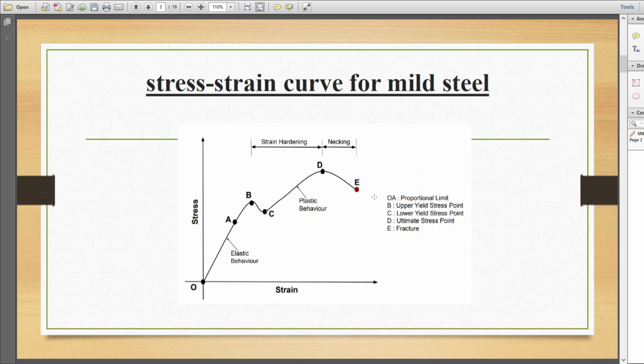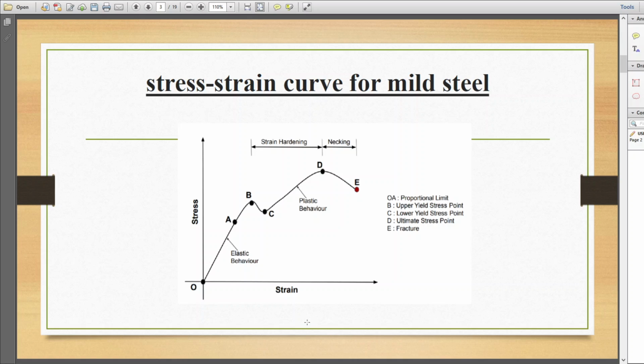The stress strain curve is the graphical representation of a material's behavior when it is subjected to loading. The y-axis in the stress strain curve is usually stress, and the corresponding strain developed is shown on the x-axis. What is stress? Stress is load by area. Strain is the change in length by original length.